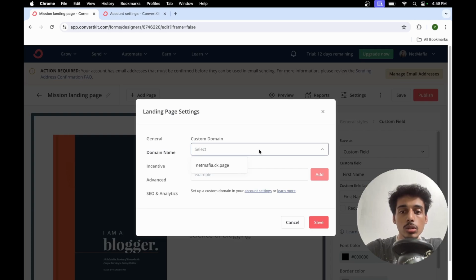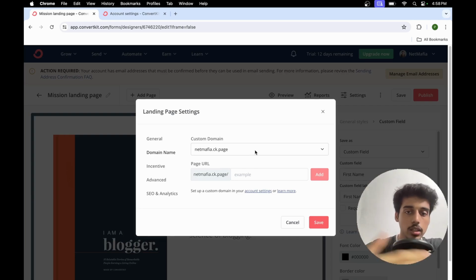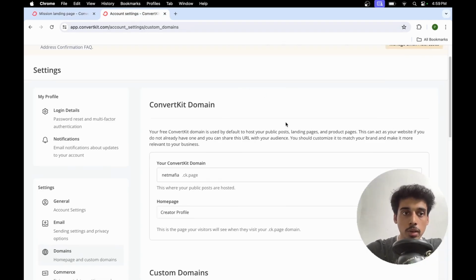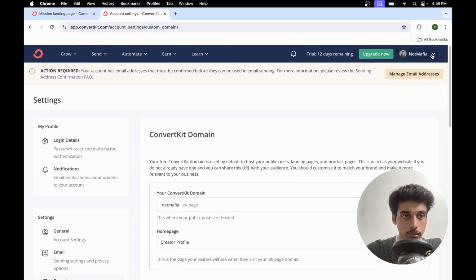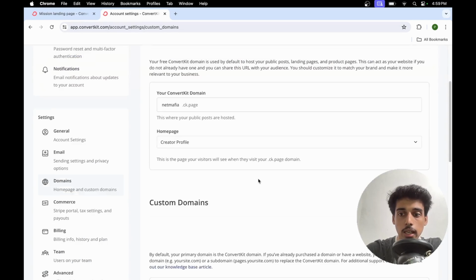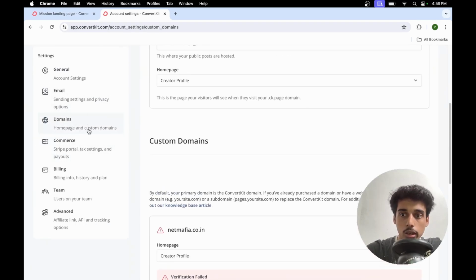and then I can also select my custom domain. So यहाँ पे as you can see netmafia.ck.page is something which ConvertKit has actually added its own extension. If I want to actually verify my domain, और मुझे अगर कल को I have to send out these broadcast emails and I want this landing page to be hosted on my domain, which is netmafia.co.in, then in order to do that, I'll have to go to the account settings of my ConvertKit, where I can just click here, click on settings, and once I come here, I just have to click on domains.